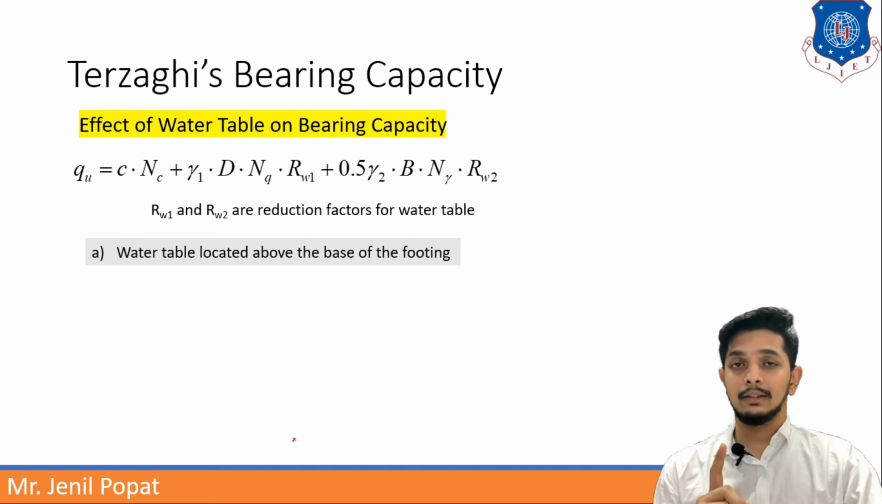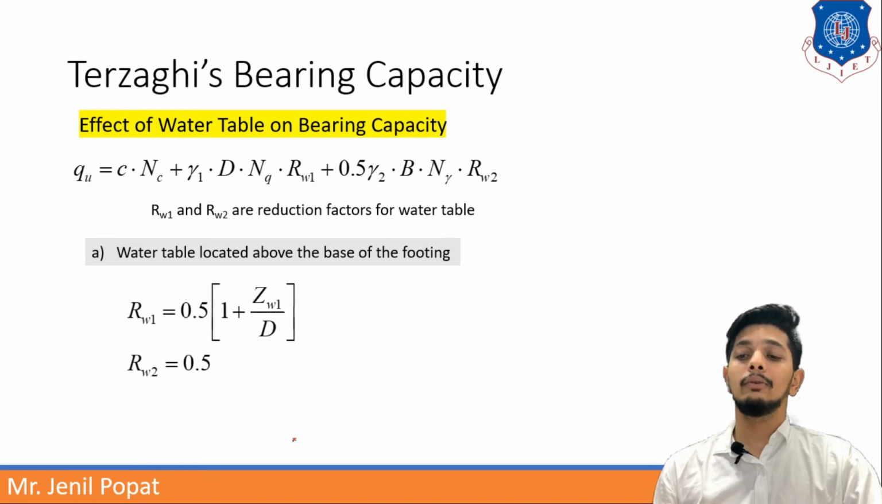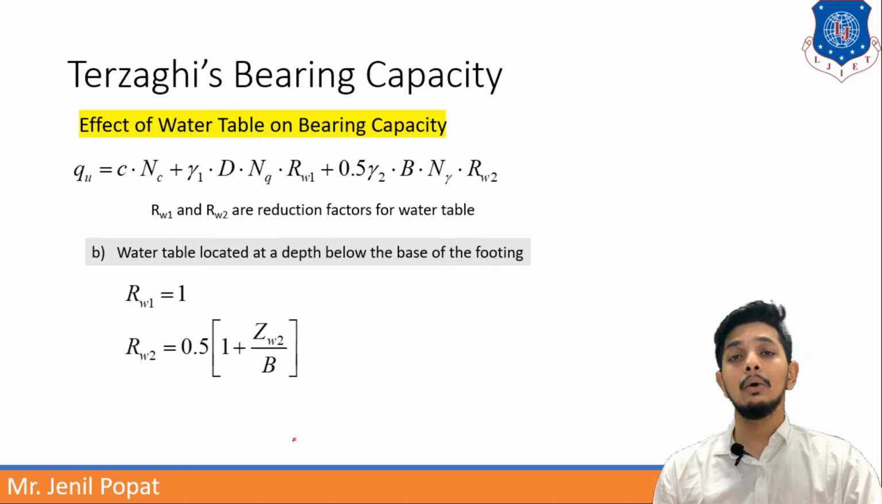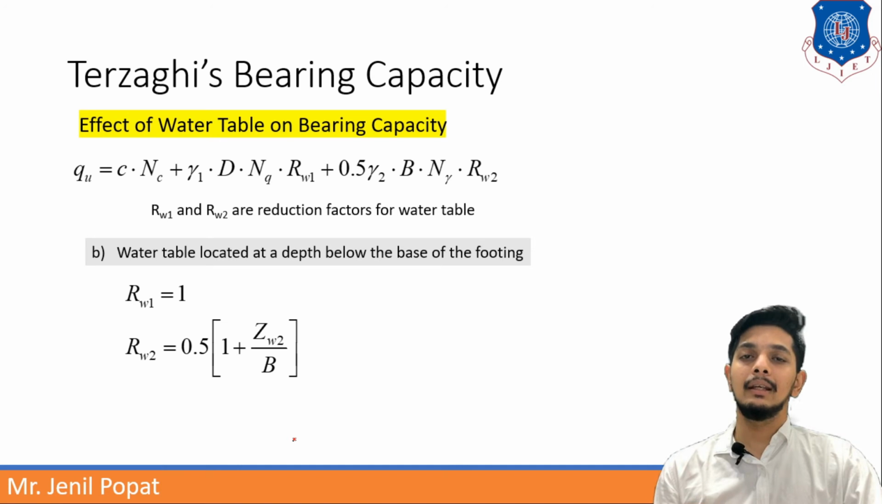For the first case, water table located above the base of the footing, I have to take Rw1 as 0.5 into (1 plus Zw1 by D) and Rw2 as 0.5. Same way, if the case is the second one, water table located at a depth below the base of the footing, then Rw1 will be 1 and Rw2 will be 0.5 into (1 plus Zw2 upon D). Here people make mistakes with B and D. So do remember where you will take breadth and where you will consider depth.